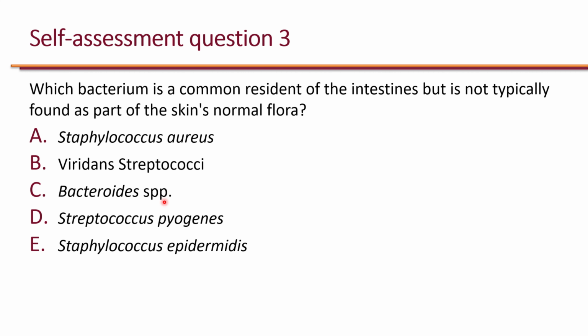Bacteroides. Essentially, on the skin, we can find Staphylococcus aureus, Staphylococcus epidermidis, and Streptococcus pyogenes, but not inside the intestines as part of the gut flora, whereas Bacteroides is specifically found as part of the gut flora. Now, Viridans streptococci are neither a common resident of the skin or the GI tract.